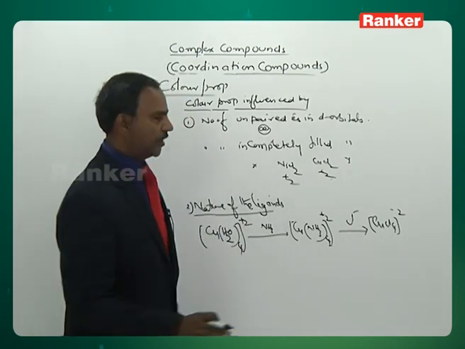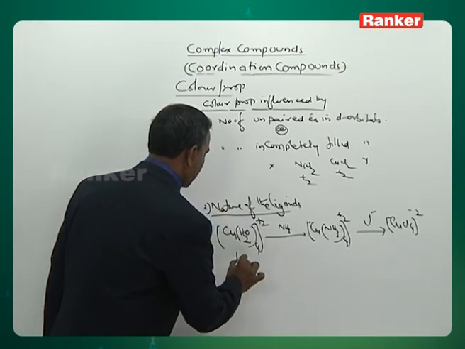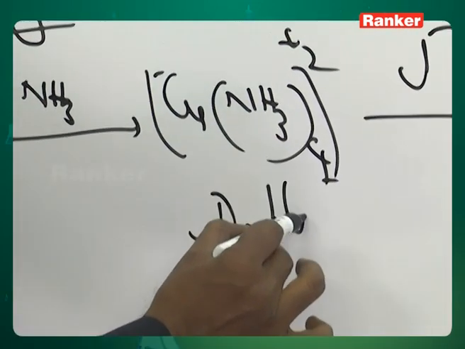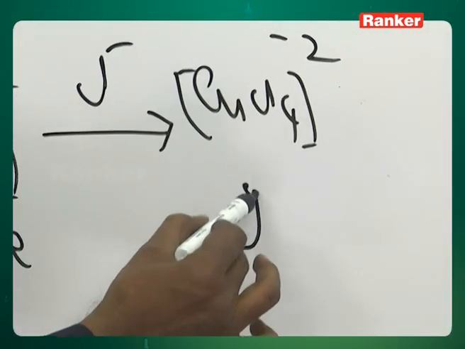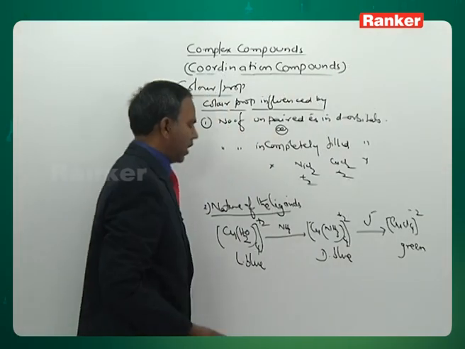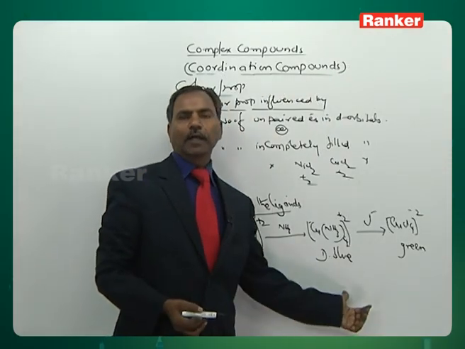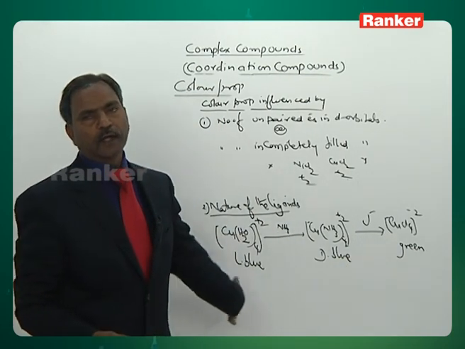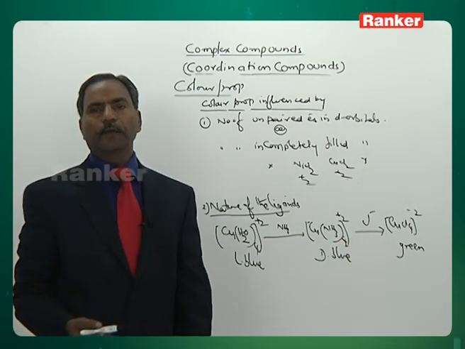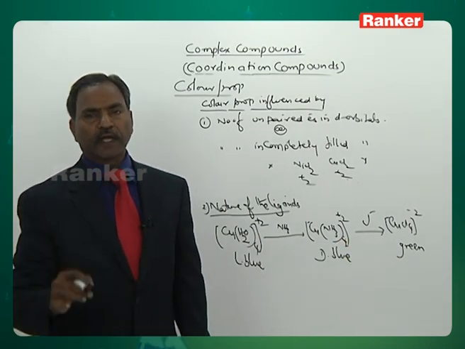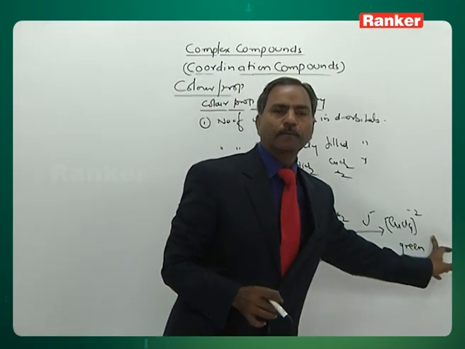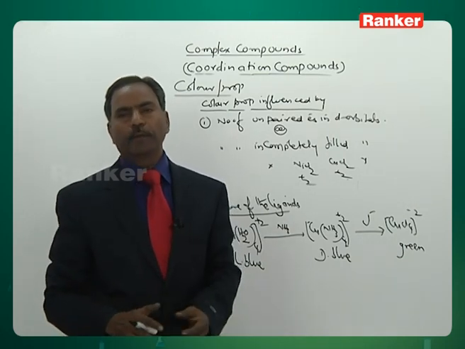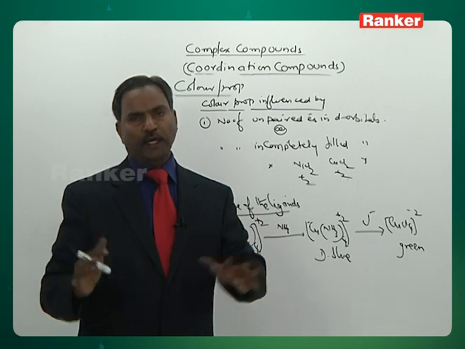How is their color changing? The first one, remember, is light blue in color. The second is dark blue, and the third is green. As you change the ligand from aqua to amine to chloro ligand, the color changes. So color property is dependent on the nature of the ligand. Suppose you substitute the chloro ligand with another ligand, such as bromo or iodo, the color will change.